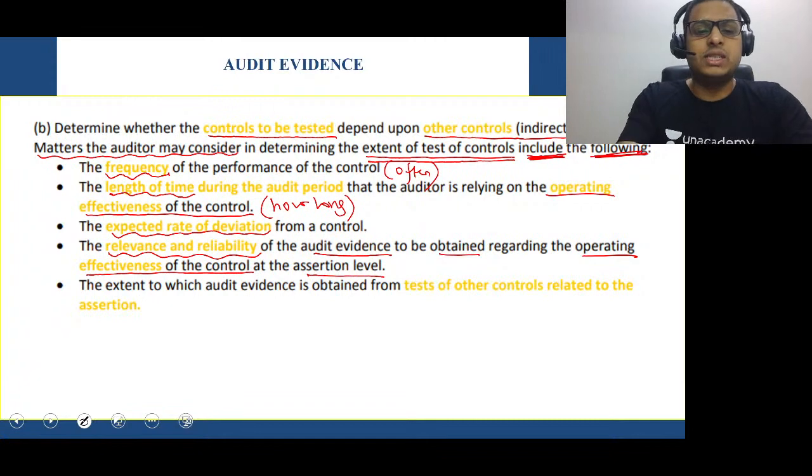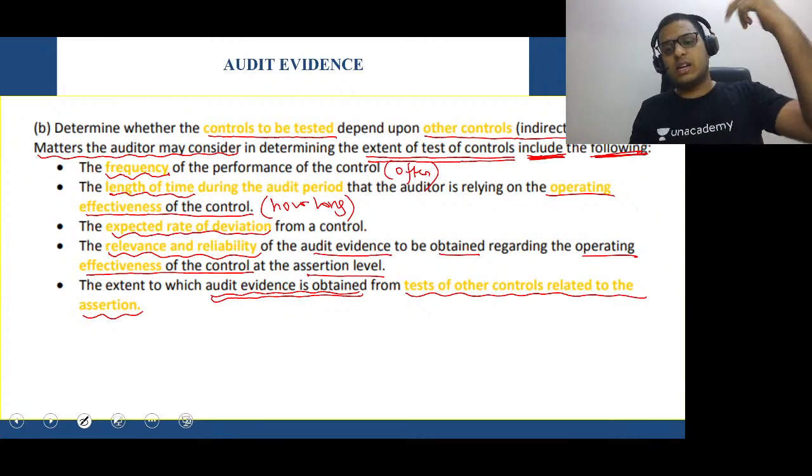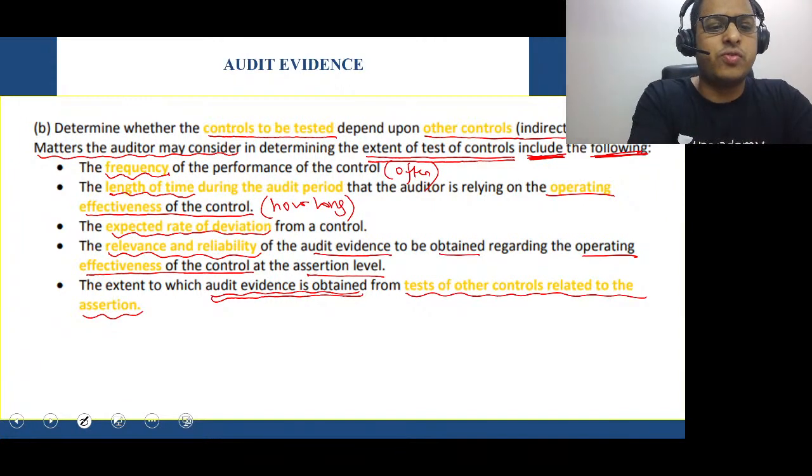Okay. Next, the extent to which audit evidence is obtained from tests of other controls related to the assertion. Very easy, very simple. Test of what? Other controls. So some other controls may also give the auditor the evidence. Very simple area. If you look at it, you will get a very simple code called flex rex.